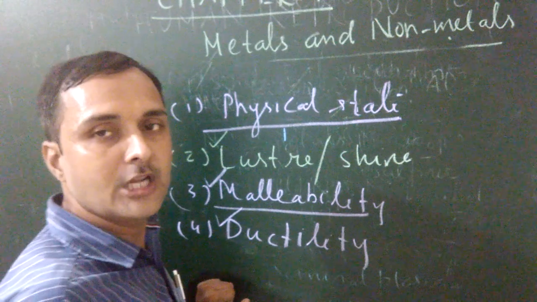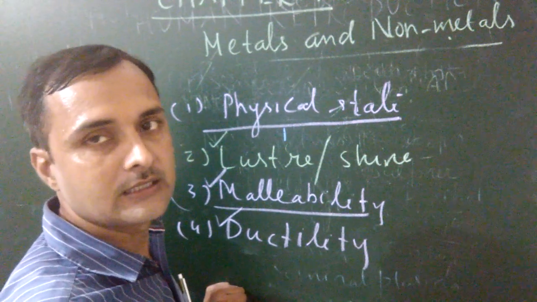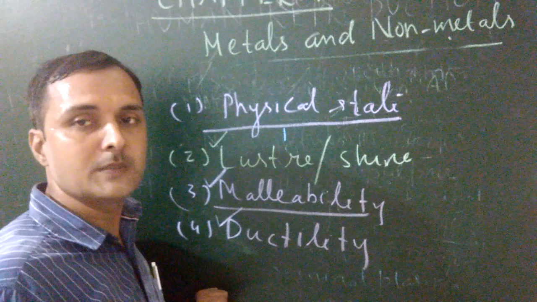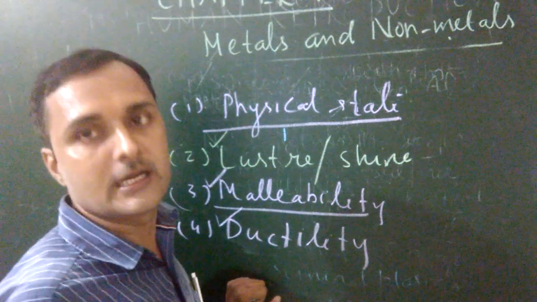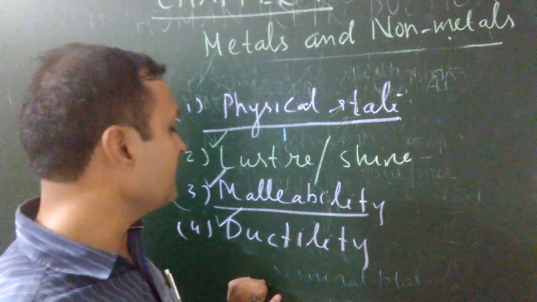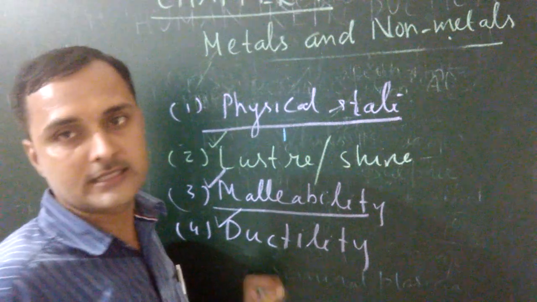The property of an element by which it can be drawn into long wires is known as ductility. Metals are ductile, that means metals can be drawn into long wires, whereas non-metals are non-ductile, that means non-metals cannot be drawn into long wires.